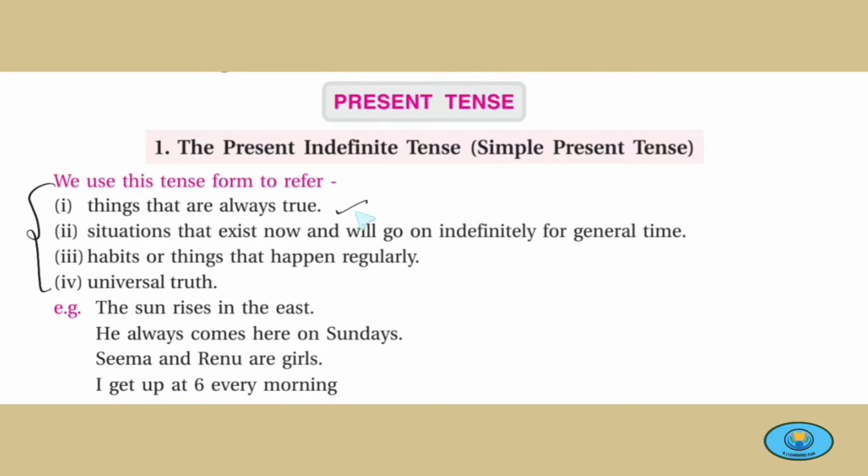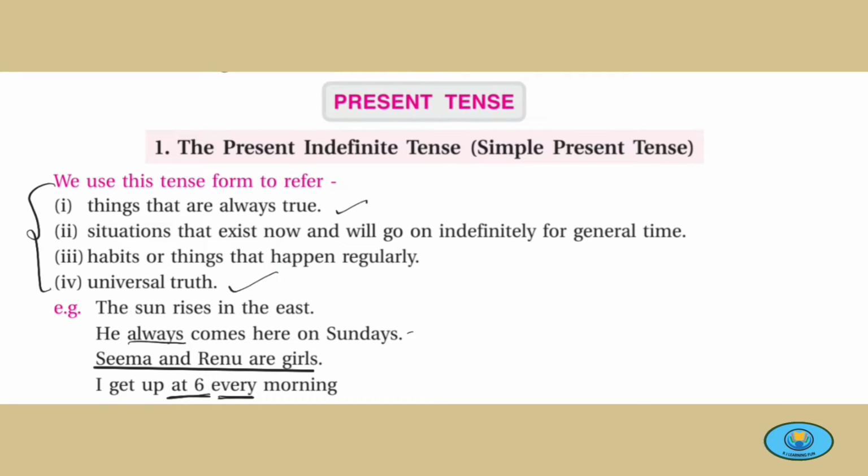जो बात हमेशा सच है, like this example, Seema and Renu are girls. Situation that exists now and will go on indefinitely for general time, जो अभी भी है और थोड़े और टाइम तक ऐसी चलती रहेंगी. For example, he always comes here on Sundays, कि वो हमेशा संडेज को यहाँ आता है, तो आजकल भी आ रहा है और आगे भी आता रहेगा. आपकी हैबिट्स: I get up at 6 every morning. सो एट 6 मैं हर सुबह, every morning I am getting up, this is my habit.